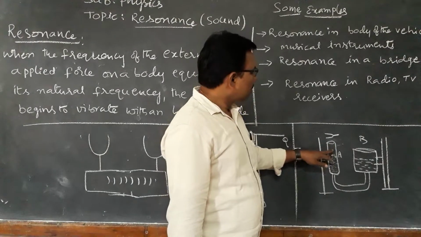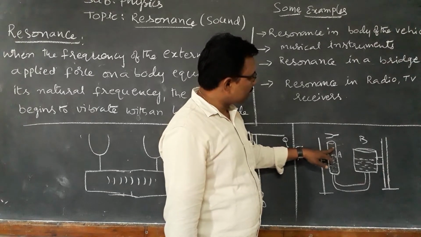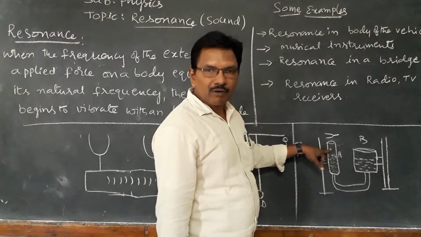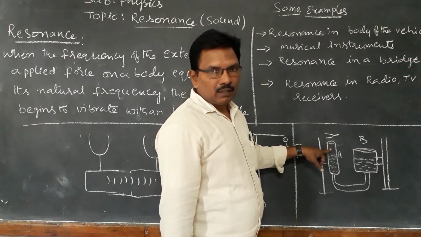So then the air column also changes. In the glass tube, this is the air column. The empty column is called the air column. The air column also changes.